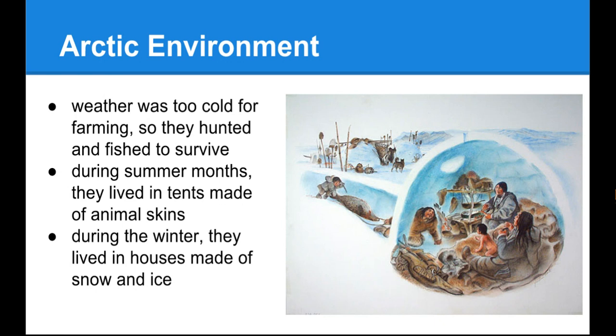During the summer months, Arctic Native Americans lived in tents made out of animal skins. During the winter, they lived in houses made of snow and ice.